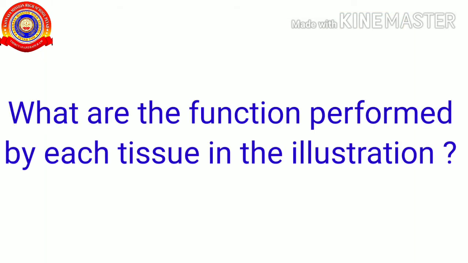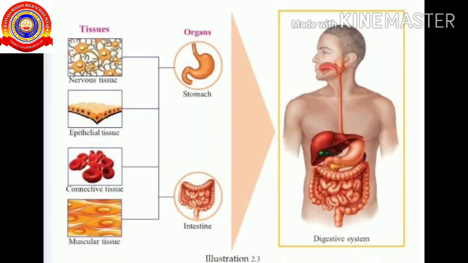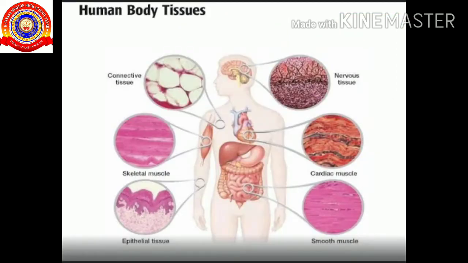Can you say what the functions performed by each tissue in the illustration are? Yes, the nervous tissue controls and coordinates the digestion. The epithelial tissue protects the inner wall of the digestive tract. It helps in absorption and production of secretions. The connective tissue transports the nutrients to different parts of the body. Next, the muscular tissue. The muscles can contract and relax, and it helps the digestion. These tissues combine to form the organ.